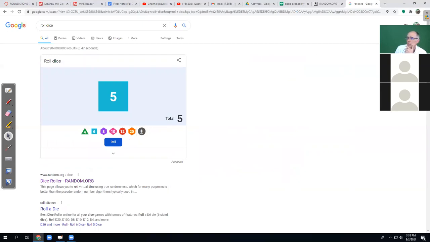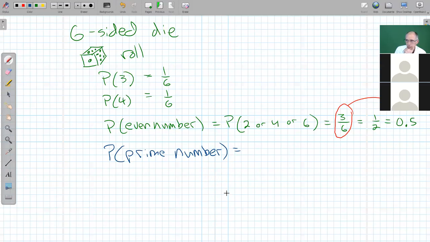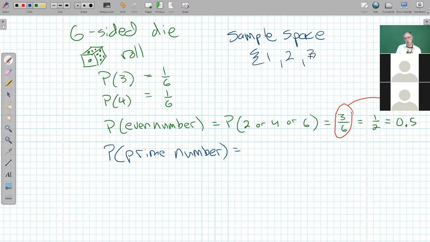All right, anybody got a number for probability of a prime number? 3 out of 6 says Monsi. Okay, let's see. I'm going to put down the sample space just to be clear. I think that is correct. Sample space is a 1 or a 2 or a 3 or a 4 or a 5 or a 6. And in this case, I could list the favorable outcomes by identifying which of those are prime. 1's not, but 2 is. Or 3 is prime. Or 4 is not, 5 is, 6 is not, and Monsi is correct.